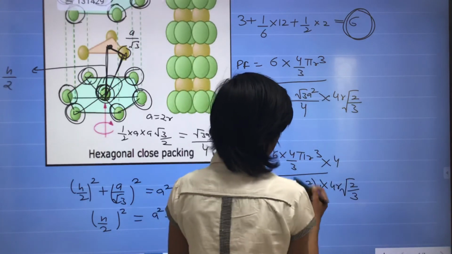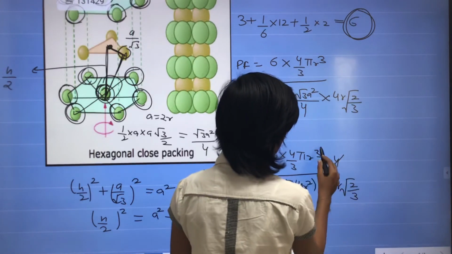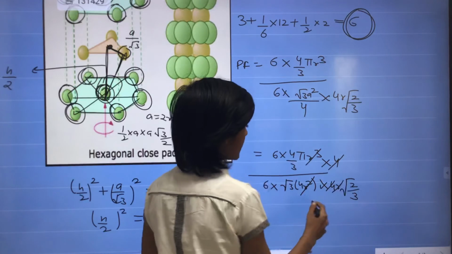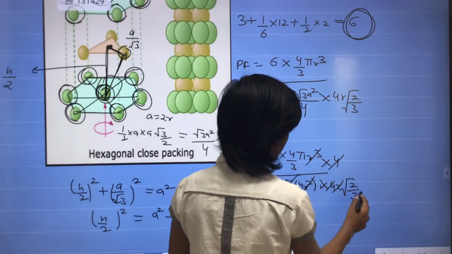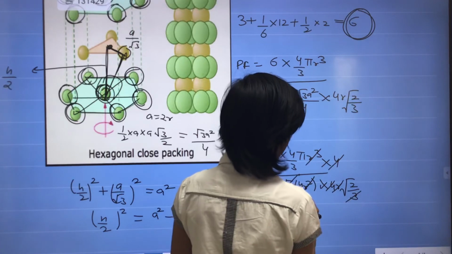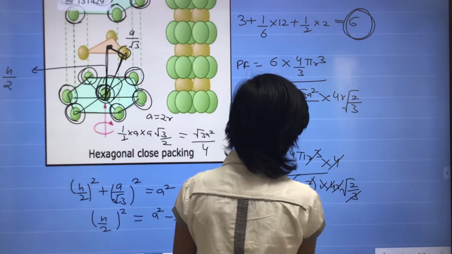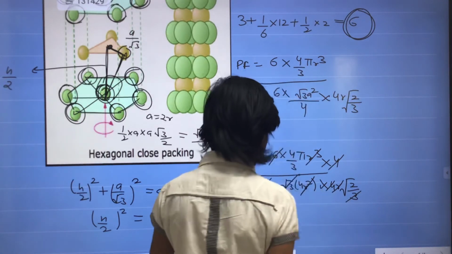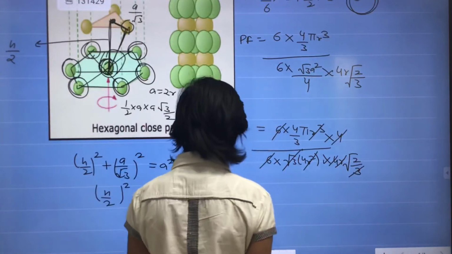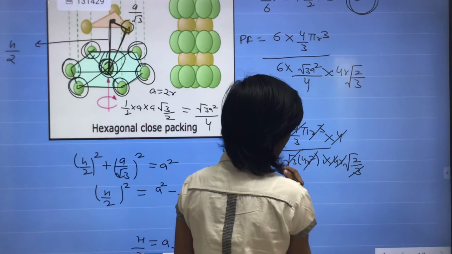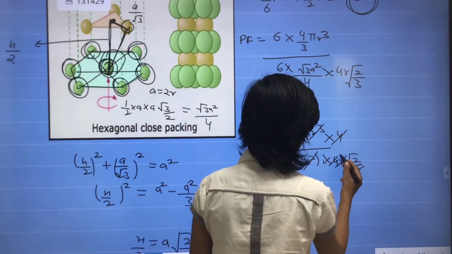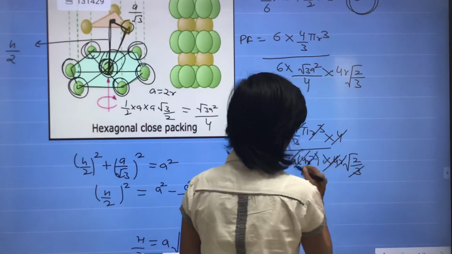So this 4 is cancelled, r cube by r cube cancels, this root 3 and the 6 are cancelled, and this 4 is also cancelled by this 4.